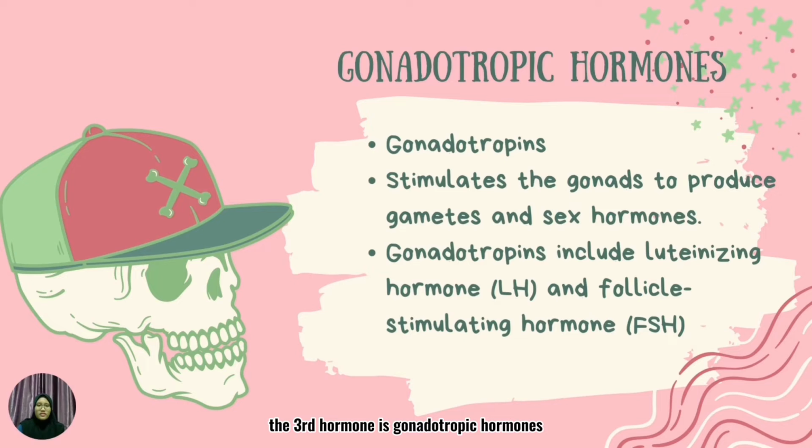The third hormone is gonadotropic hormones, also known as gonadotropins. Gonadotropins will stimulate the gonads, which are testes in males and ovaries in females, to produce gametes and sex hormones. Gonadotropins include luteinizing hormone (LH) and follicle-stimulating hormone (FSH).